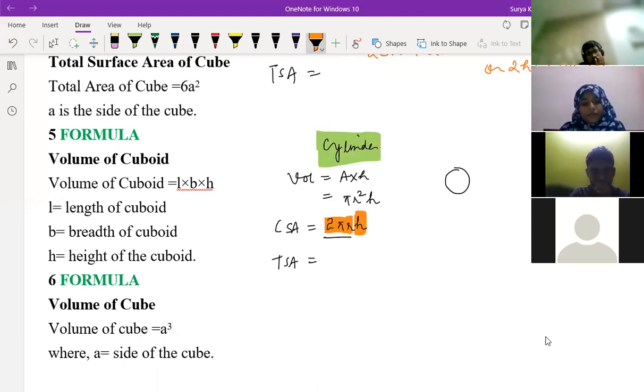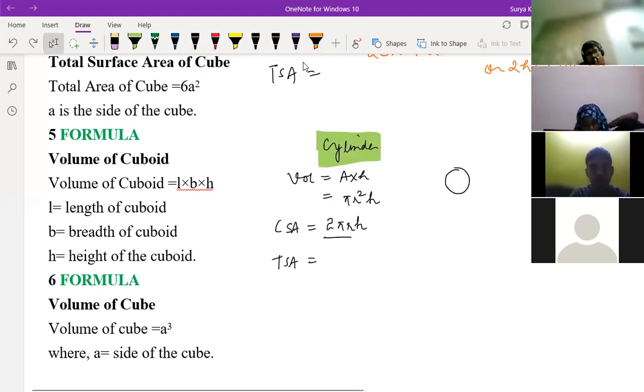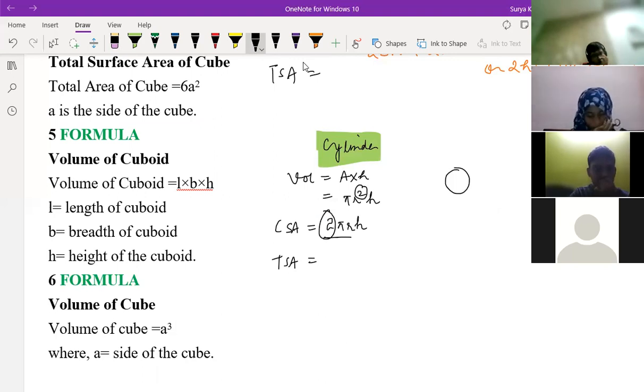One more thing that is easy to remember: if you know the volume is pi r square h, you just bring the 2 to the front side. You can write 2 pi r h, okay? So 2 pi r h.